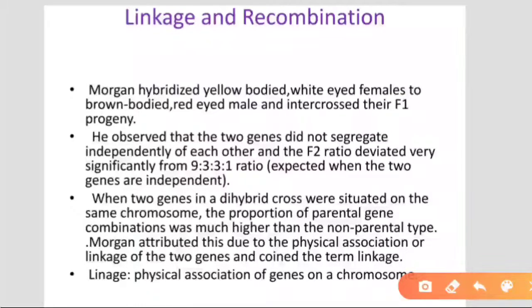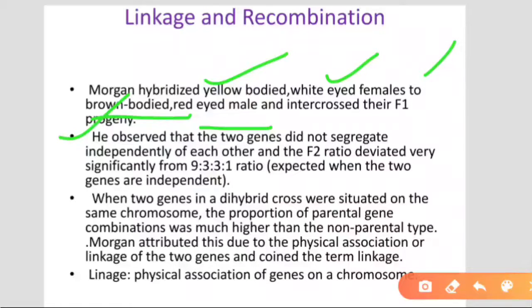Morgan hybridized, that means cross fertilized, a yellow-bodied, white-eyed female with a brown-bodied, red-eyed male and intercrossed their F1 progeny.